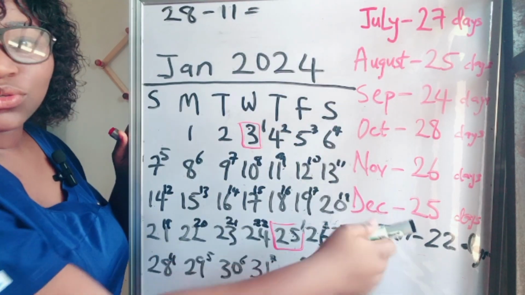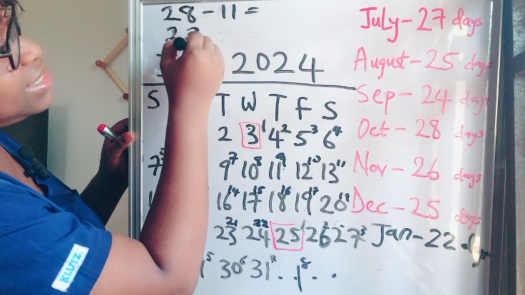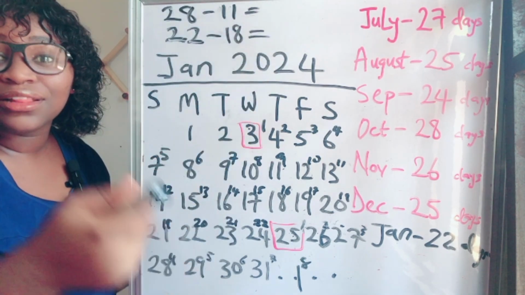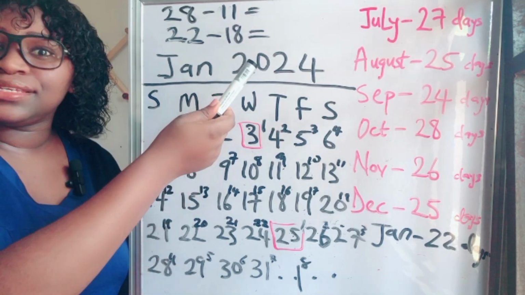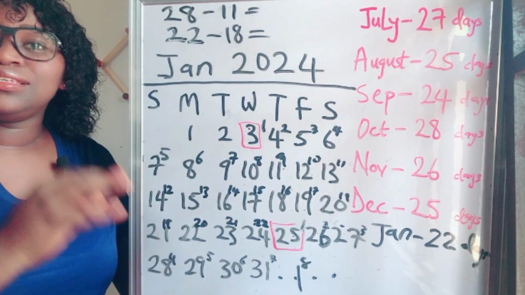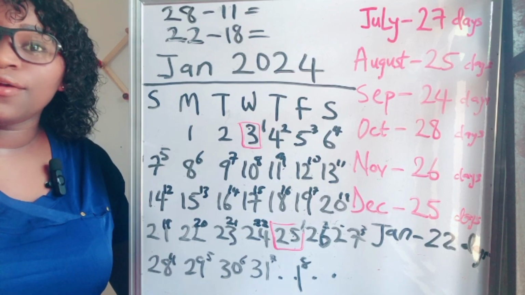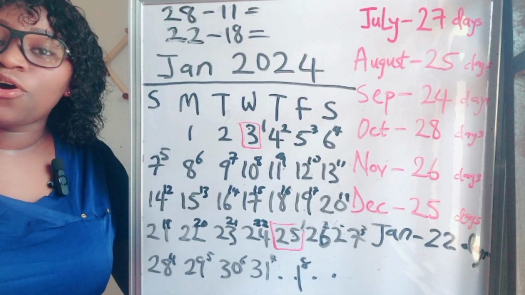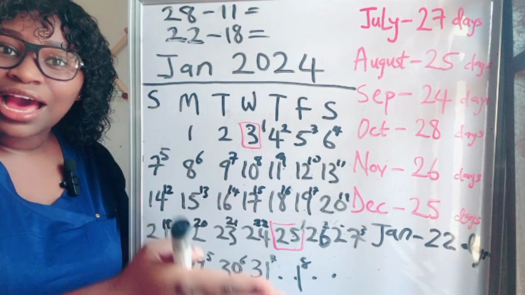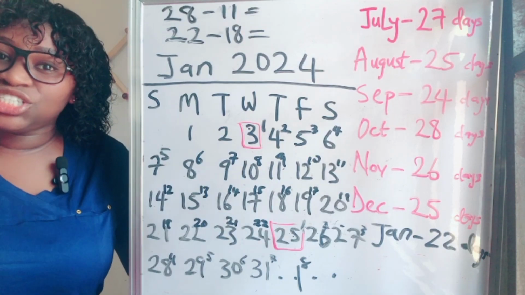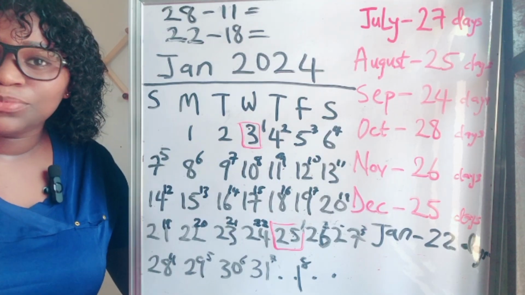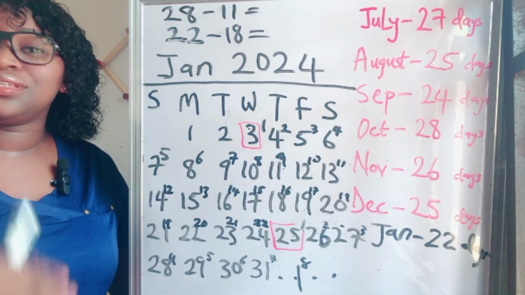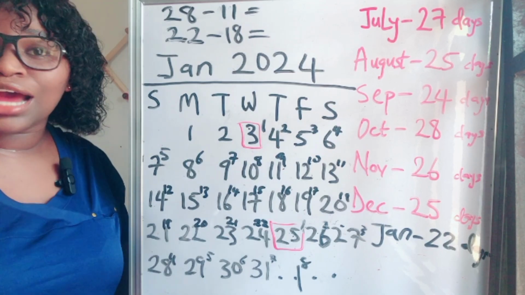The lowest number is 22 days. She will subtract 18 from 22. That is how she's going to get her fertile period. So if you're wondering where this 18 and 11 came from, this is the average length for the luteal phase for every woman. Okay, the luteal phase is just the number of days a woman spends before her next period starts. After her ovulation day, the number of days she spends before she gets her next period, that is the luteal phase, and the average number is 11 to 18. So that is why we're using 11 and 18 for women who have irregular cycle.